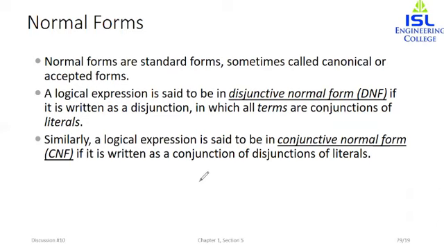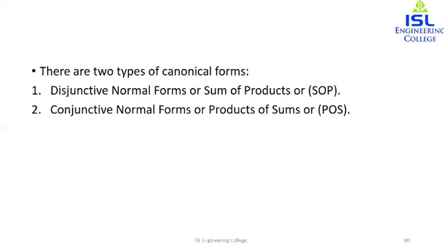So now let's move to studying each of them in detail. Also, one more thing, disjunctive normal form is also known as sum of products, and conjunctive normal form is also known as product of sums. We will get to know why each of them is known in this way.